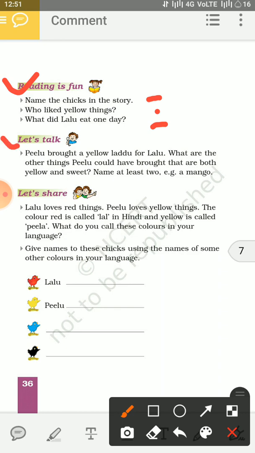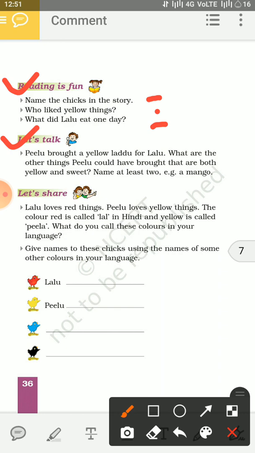Next question is, let's talk. Pilu brought a yellow laddu for Lalu. What are the other things Pilu could have brought that are both yellow and sweet? Name at least two. Example, a mango. To answer this question, we need to think about the things that are both yellow and sweet. So, the other things could be banana, mango, and pineapple.